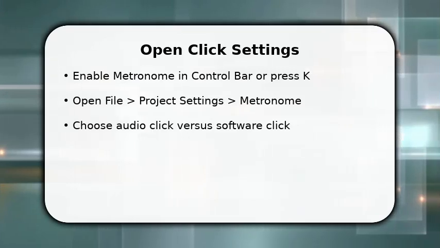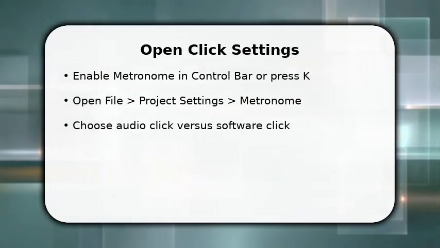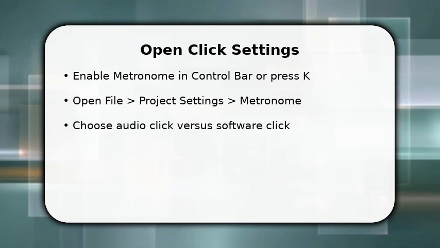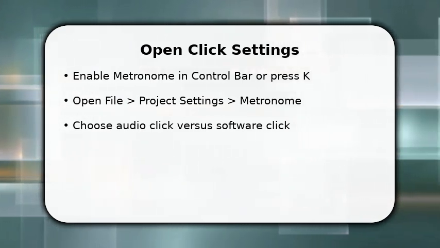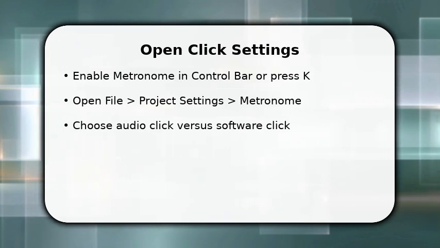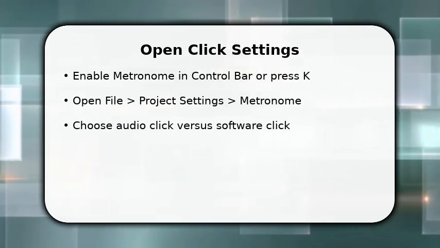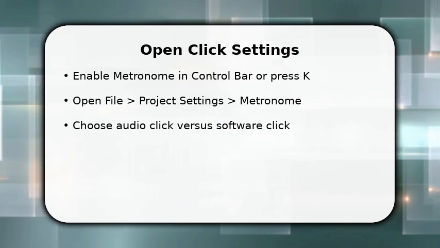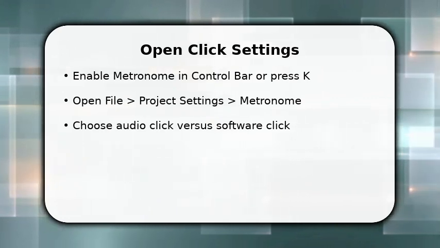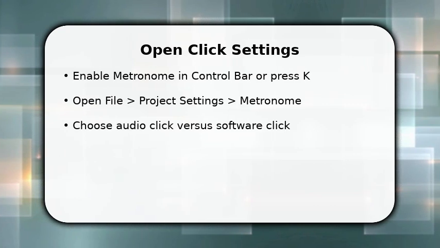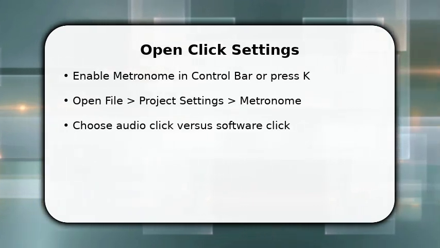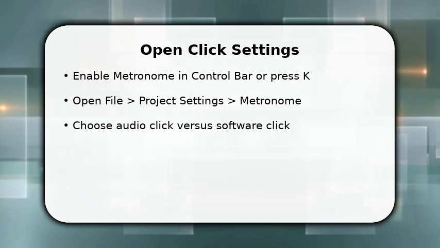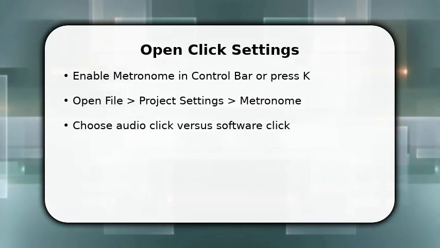You start by enabling the metronome so you can hear changes immediately. Open Project Settings Metronome. This is where Logic isolates click behavior. Once there, switch between software click and audio click to access different sound sources. You do this because an audio file gives more tonal control while the software click is sample-based and lighter on CPU. Make sure the control bar metronome is visible so you can toggle playback as you tweak volume.